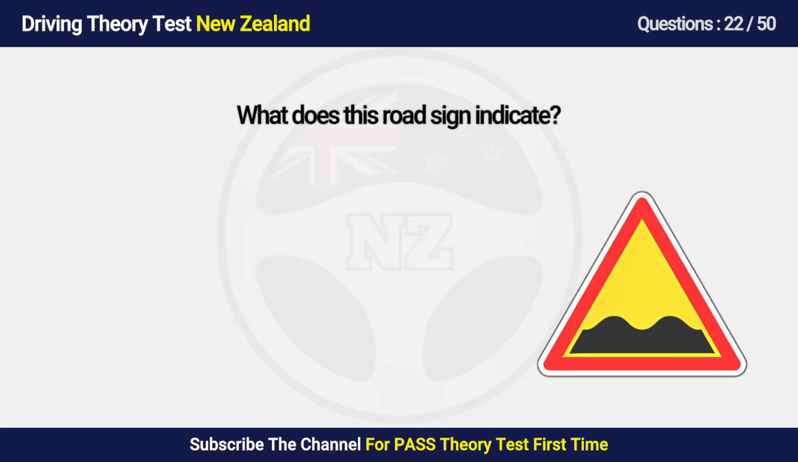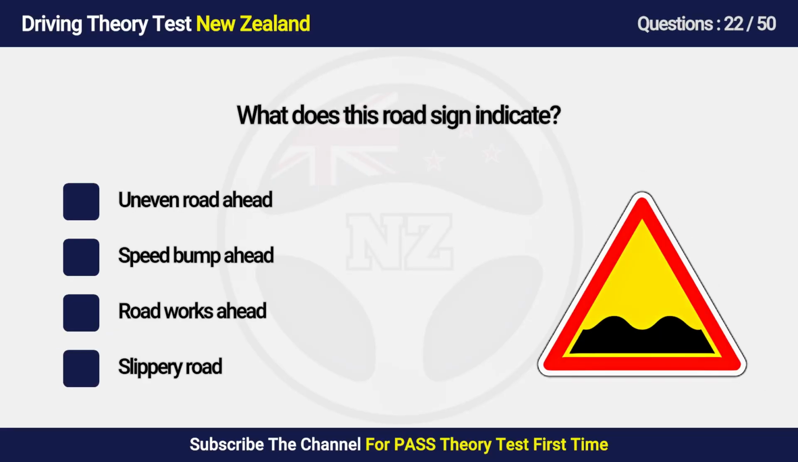Question 22. What does this road sign indicate? A. Uneven road ahead. B. Speed bump ahead. C. Road works ahead. D. Slippery road.